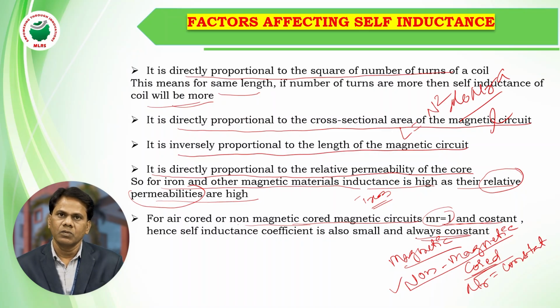So these are the two factors, mainly the relative permeability, affecting the self-inductance of a coil.